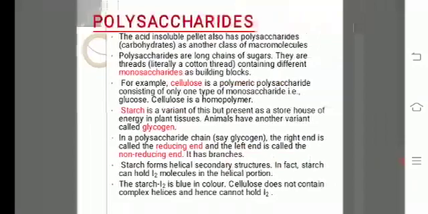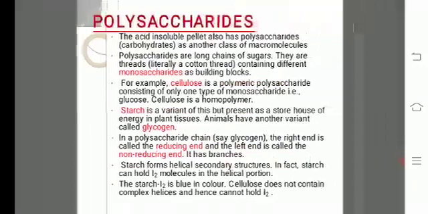Depending upon the number of carbon atoms present, they are classified as trioses containing 3 carbons, tetroses containing 4 carbons, pentoses containing 5 carbons, and hexoses containing 6 carbons, etc. If the carbonyl group is at the end of the carbon chain, the monosaccharide is an aldehyde. If the carbonyl group is at any other position on the carbon chain, the monosaccharide is a ketone. For example, ribose and deoxyribose are pentoses. Glucose, galactose and fructose are hexoses.